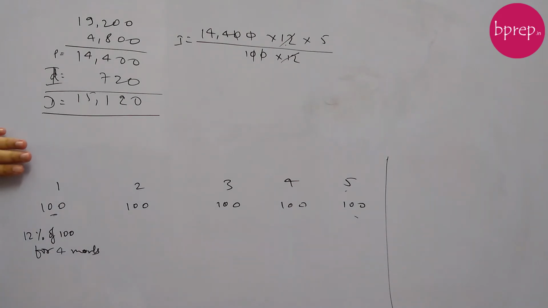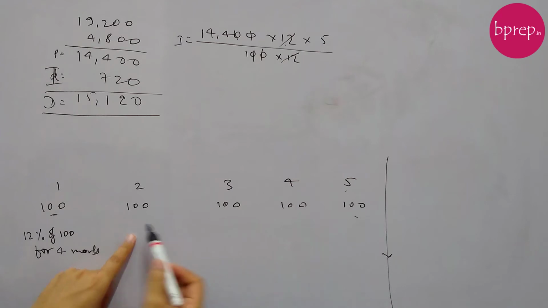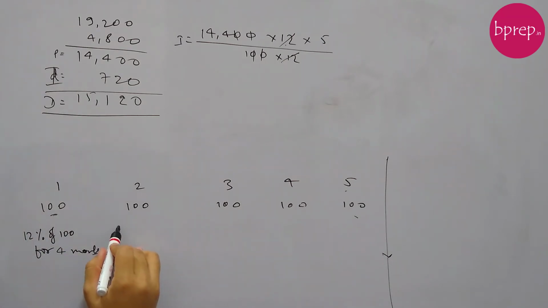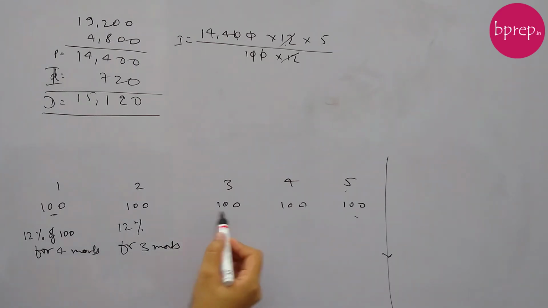We are thinking that we are investing this somewhere. Again, let's say this 100 rupees we are investing. Now when we are investing this 100 rupees, we have 3 months in hand. This line is our horizon at the end of the 5th month, and we have 3 months in hand. So on this 100 rupees, we'll again earn 12% for 3 months. Similarly, on the third installment that we have paid, 100 rupees, we'll earn 12% for 2 months.